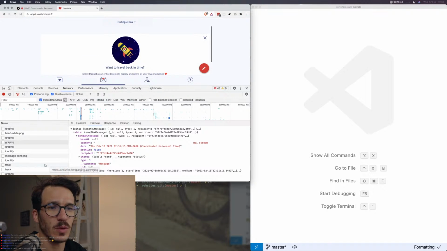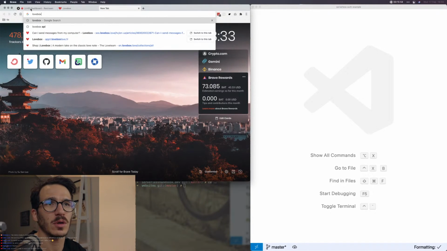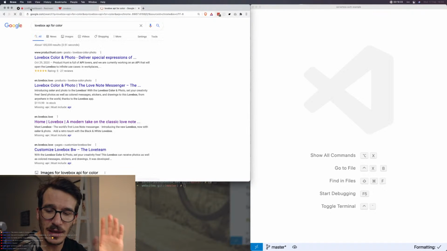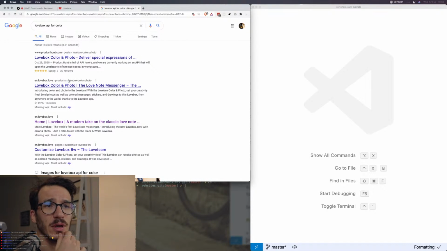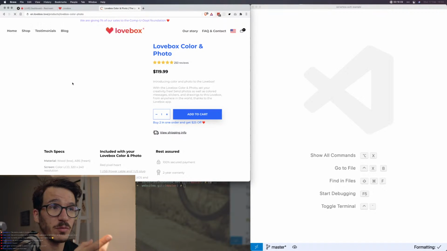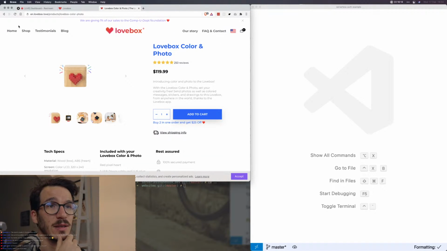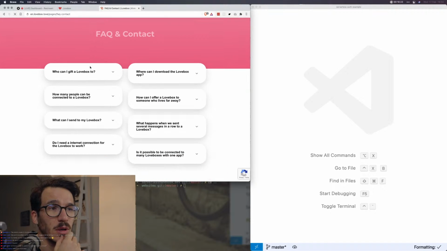Why does this not send? Lovebox API for color. Hey Adrian, how are you doing today? So this is the problem. I have the color photo version of the Lovebox, which has more features, but I think it doesn't work from the web.